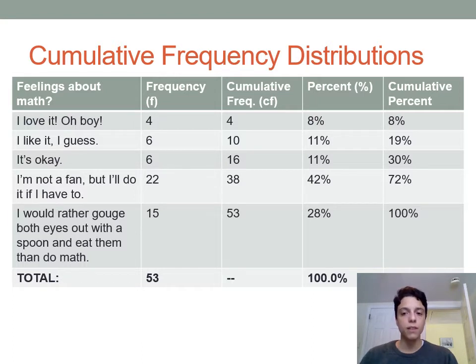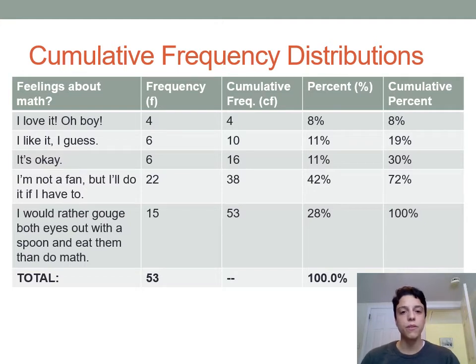So with each of these, you're again looking at the number of people in the class who gave each answer or less. So 4 people said, I love it, oh boy, and they had the least amount of hatred towards math. Our cumulative frequency for I like it, I guess, is 10. And this means that in rating how much you hate math, they were at I like it or less hatred than that. So I like it or I love it. The cumulative frequency for it's okay is 16. And this means that in the class, 16 people rated their hatred of math at it's okay or less hatred than that, which includes it's okay, I like it, and I love it.